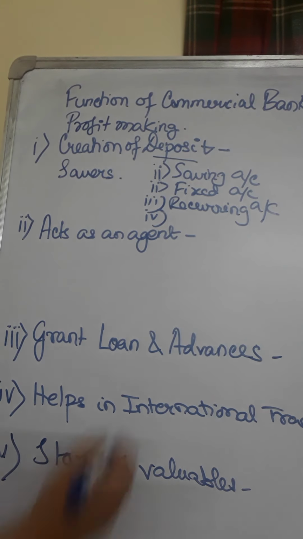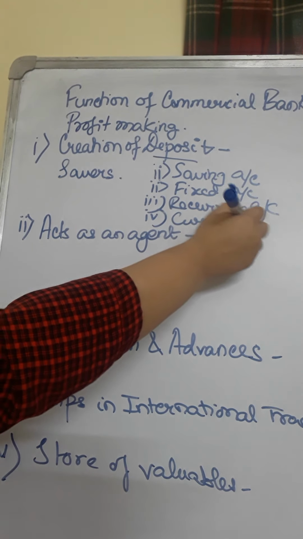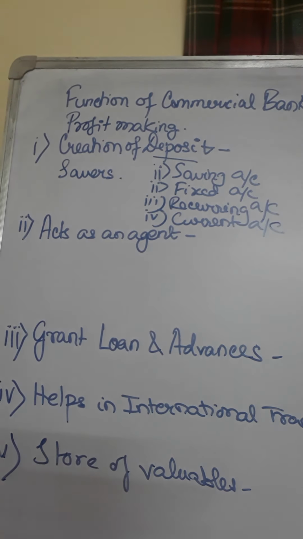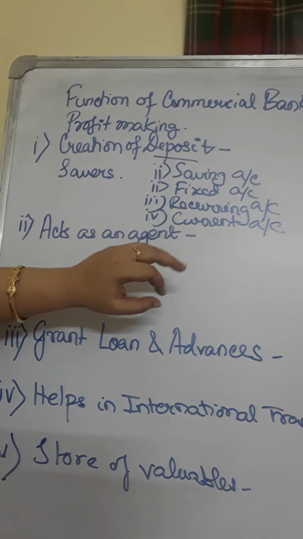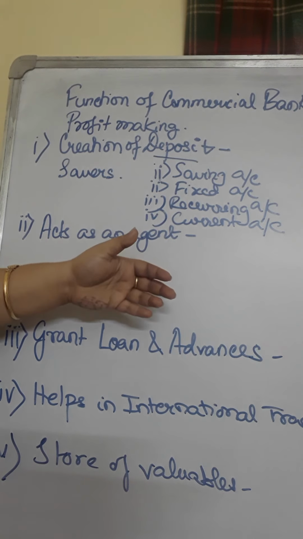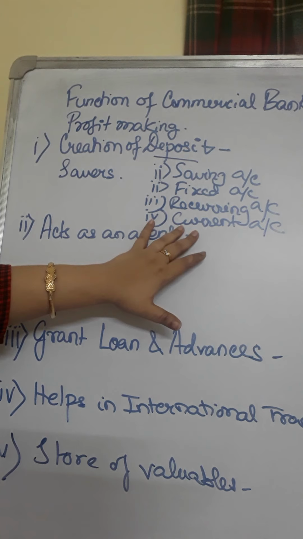And the fourth one is current account. Now generally this account does not earn any interest income, and generally this account is found with the businessman. So what happens, a businessman has huge transactions to be made, he needs to make payments, he accepts payments. So current account is generally held by the businessman.